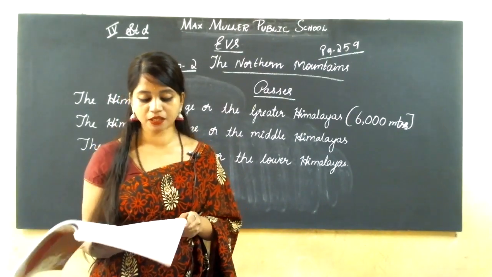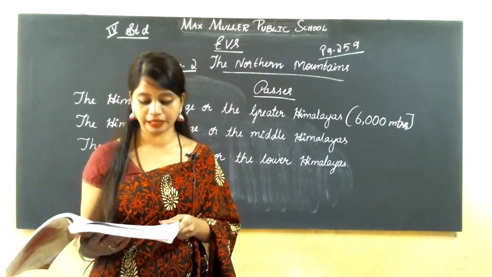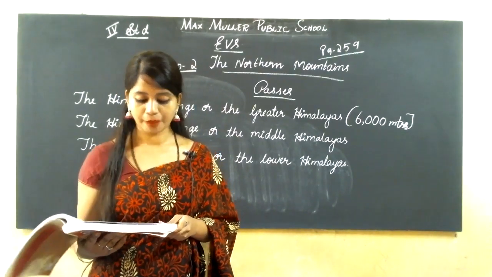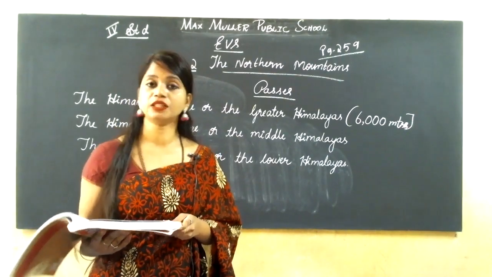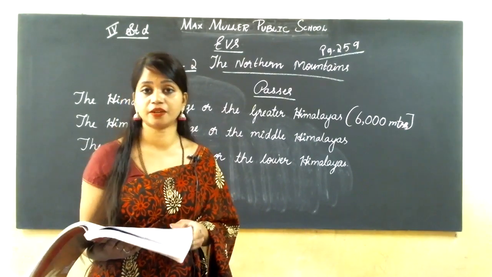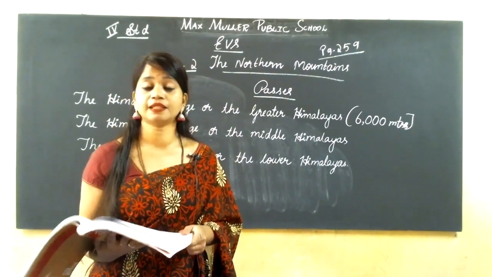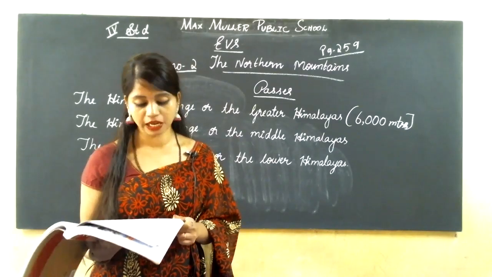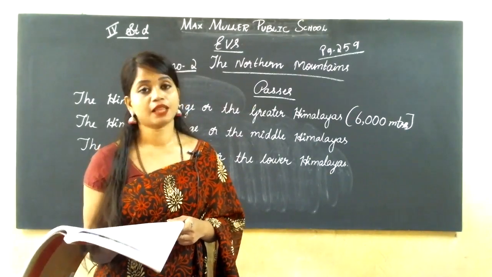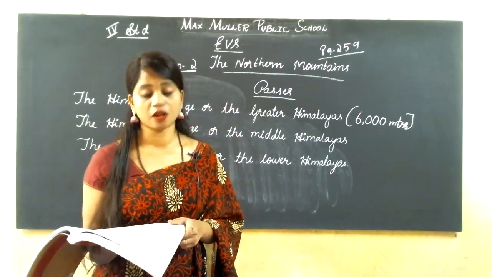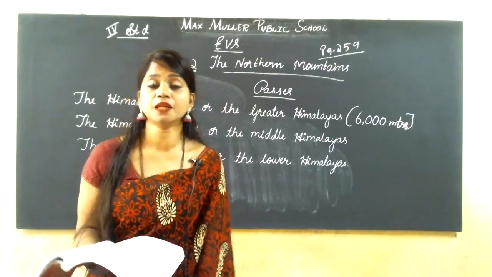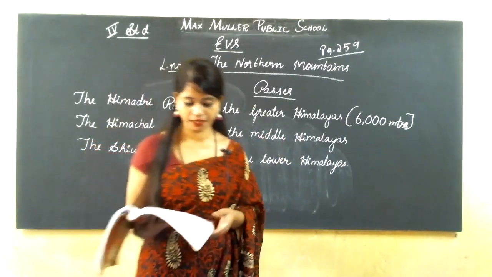Some of the famous places in the Shivalik range, the Lower Himalayas, are Paunta Valley, Joginder Nagar, Kangra, Dharmashala, Palampur, Dalhousie and Chamba.